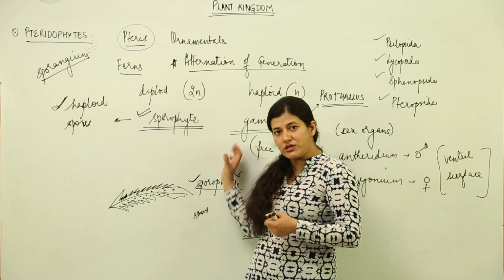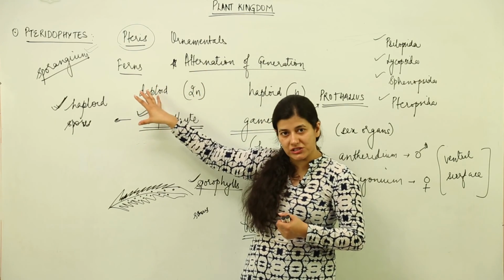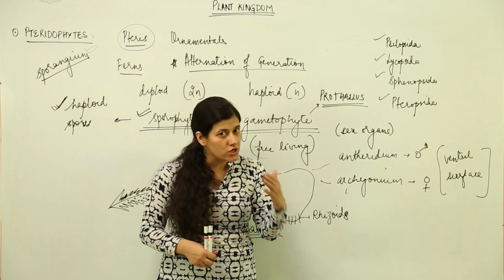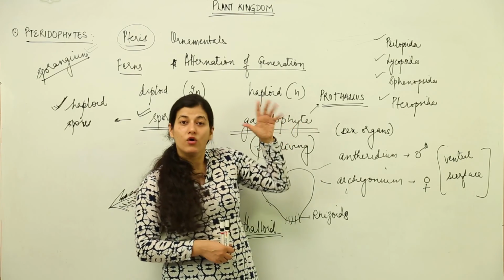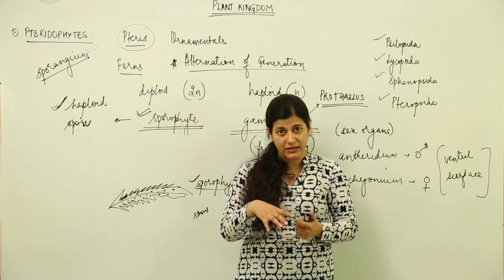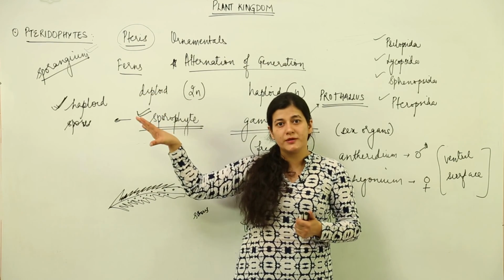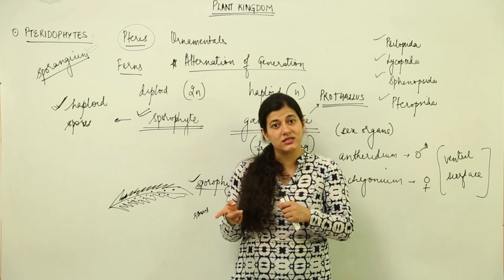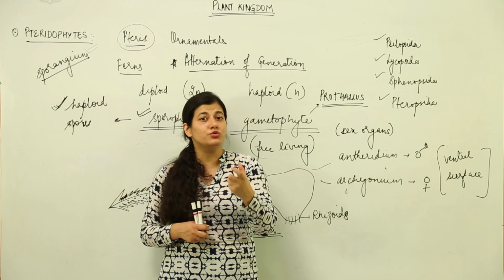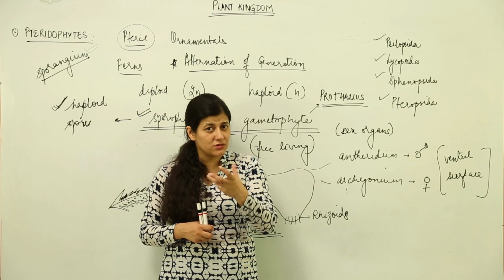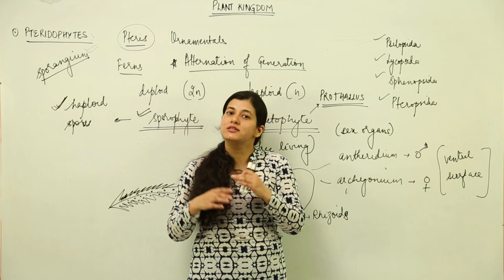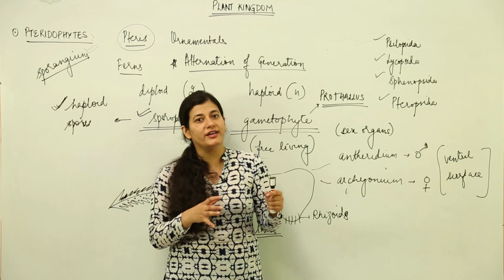So this is what is alternation of generation with respect to the pteridophytes, and it is different from the bryophytes in a way that the gametophyte is not the dominant plant body. Instead, over here we are going to see the sporophyte and the classifications that follow in the plant kingdom. That is, after this comes gymnosperm and the angiosperms. In those cases, we always see that the gametophyte is slowly and steadily getting reduced to a cellular level. That means it would not be more than 2 or 3 cells, and the sporophyte, the dominant plant body, is the sporophyte itself, while the gametophyte gets highly